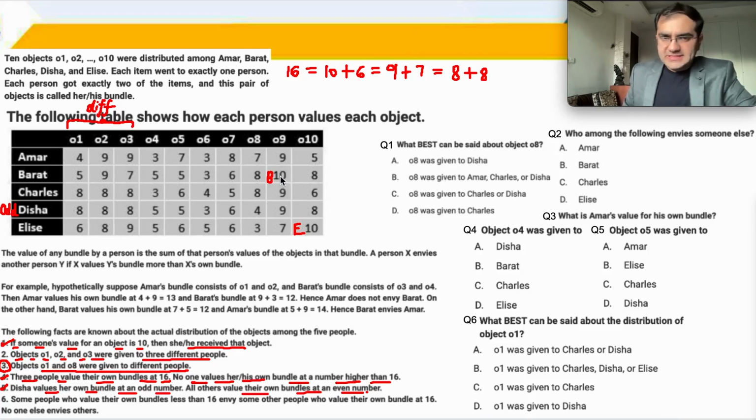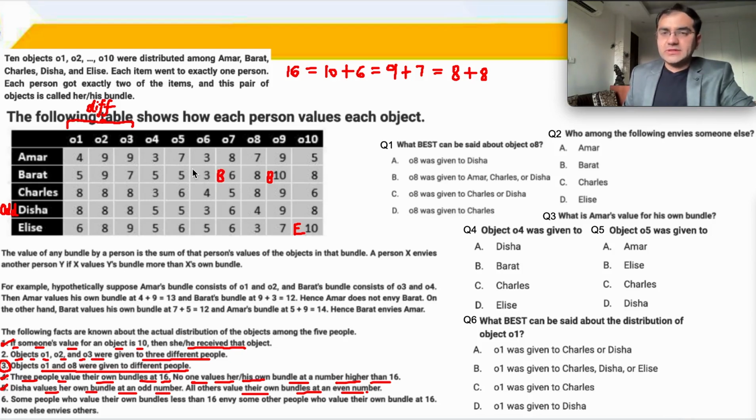B already has a 10, and so B को even number अगर आपको देना है, then it has to be 10 plus another even number. Which are the even numbers possible? 8, 6, right? So 10 plus 8, 18 हो जाएगा, but nobody is more than 16. So therefore यहाँ पे B आना पड़ेगा. Did you understand this point?